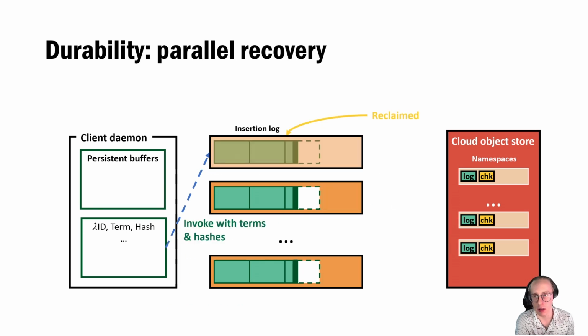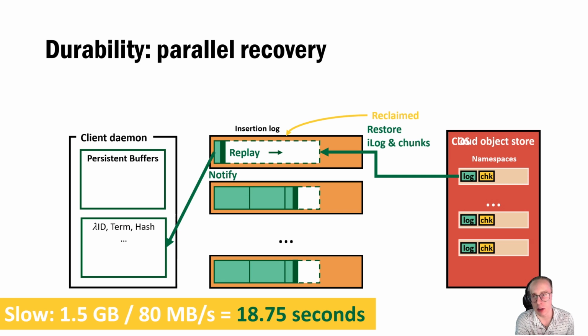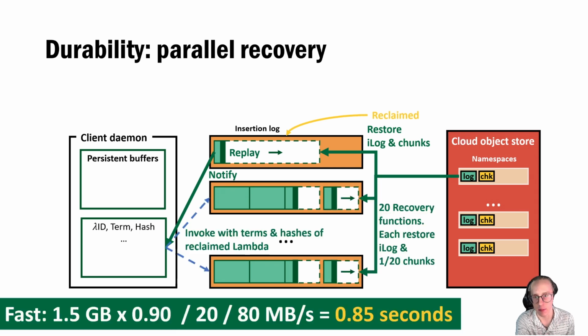Upon detecting function reclamations, logs are loaded from the Cloud Object Store and replayed in the recovery functions. Chunks are restored after the log is replayed. In our experiments, we configure our lambdas with 1.5 gigabytes of memory in order to balance the number of CPUs and network bandwidth available. However, restoring 1.5 gigabytes of data will take about 19 seconds, as shown on the slide.